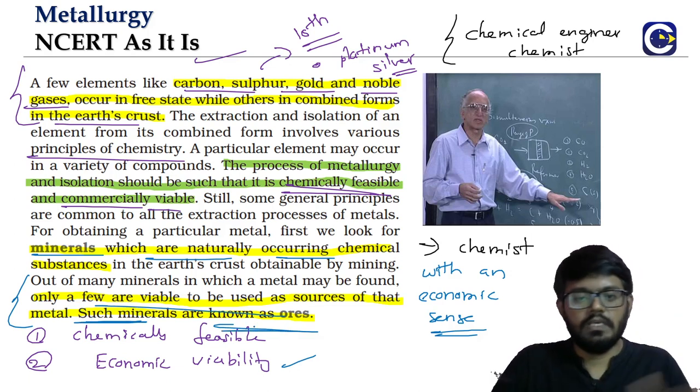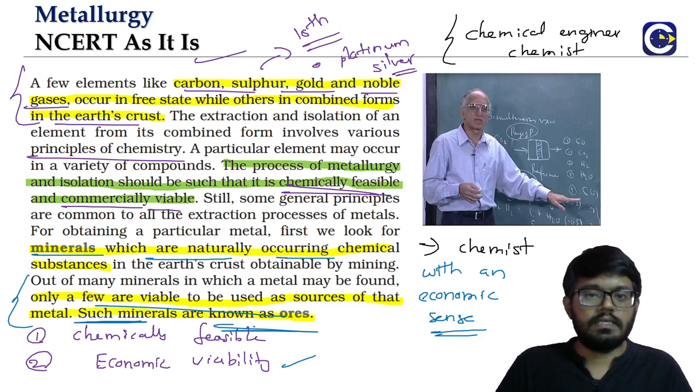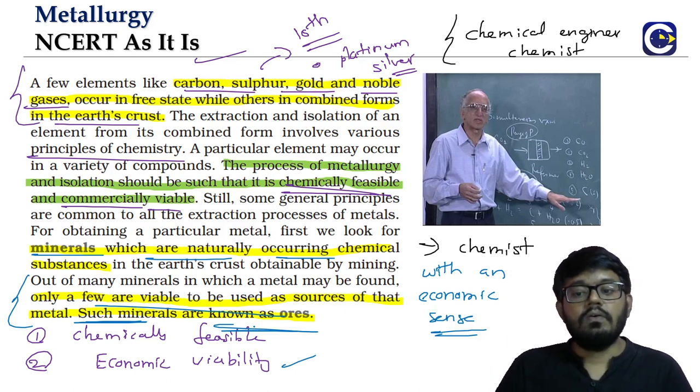I already gave the definition of the ore, but we can see it here. What is it? Whatever the mineral from which we can extract the metal in a viable manner. So viable means what? We're talking about viability in terms of the chemical principles and viability in terms of the economics.